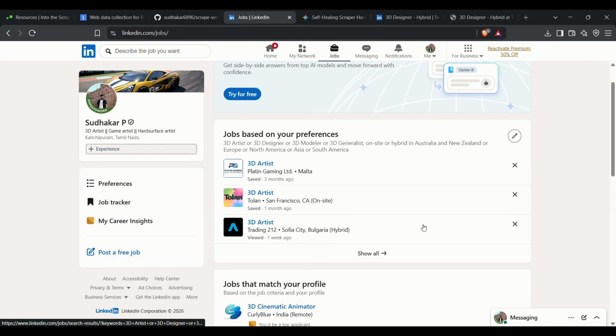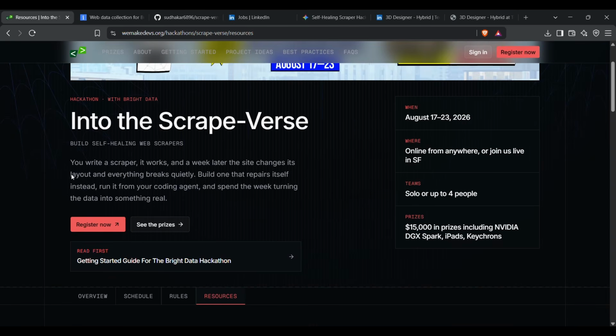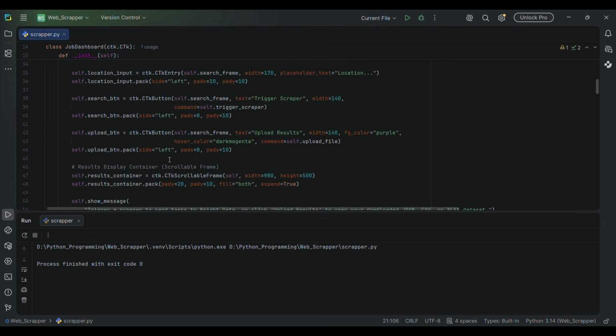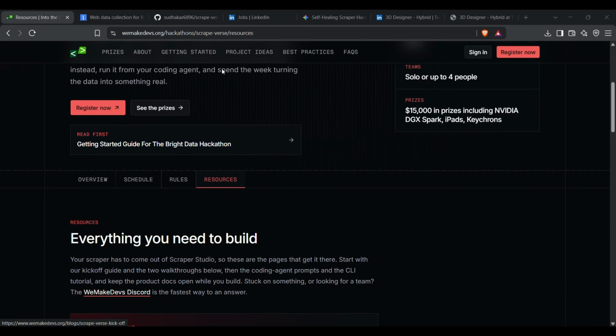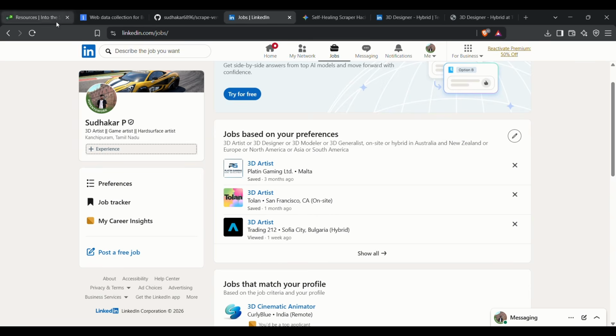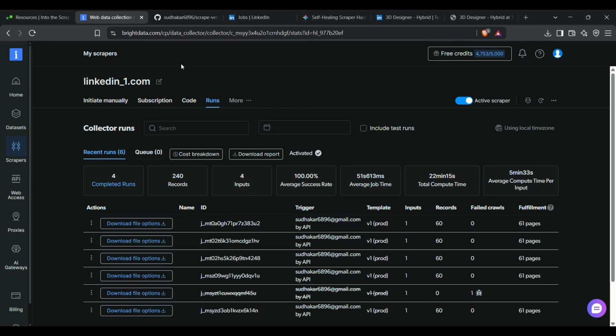But as they have mentioned here, the website can change every day. So at that time, I need to update my programming in my Python. And if LinkedIn adds a bot check, it will not work, which means my script will stop working. And seriously, this is a helpful tool for me to create my customized programming things.